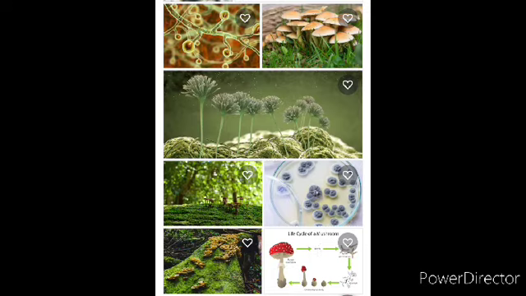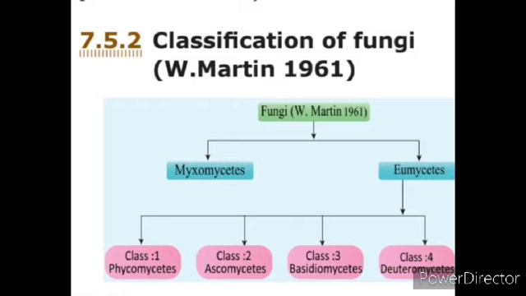Class 1 is Phycomycetes, class 2 is the Ascomycetes, class 3 is the Basidiomycetes, and class 4 is the Deuteromycetes. Phycomycetes examples are the bread mold we use daily. Phycomycetes are based on the structural and sexual reproduction, and can be classified into four classes. Phycomycetes are examples of bread mold.